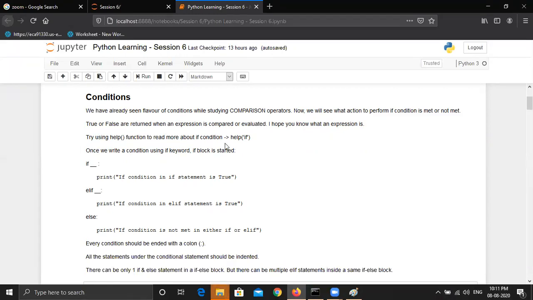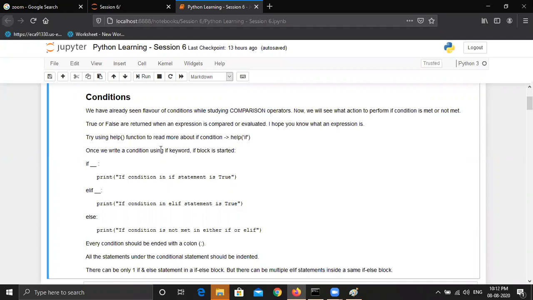If I go back to the first session, I told you that if you want to check the inbuilt keywords in Python, you have to use the help function. In the help function, you can write any keyword like if or maybe print, anything that you want to read about or check the syntax of. You can write help, and within the help function, you can pass an argument for that specific keyword.